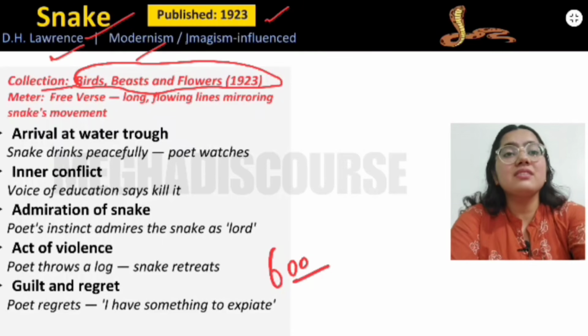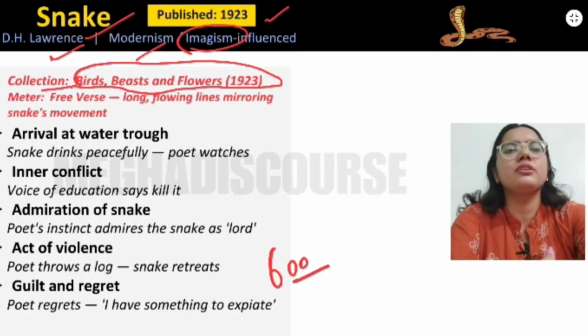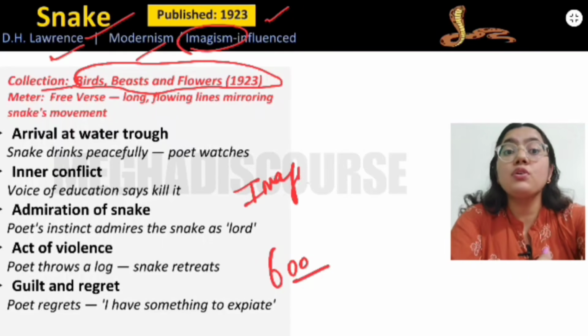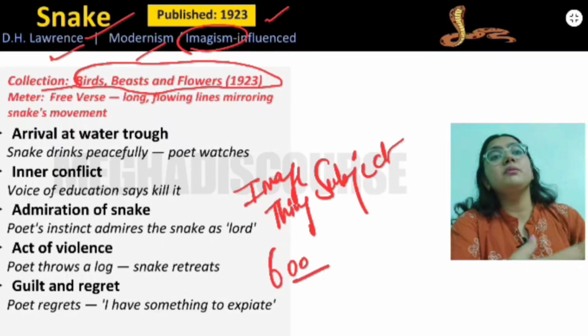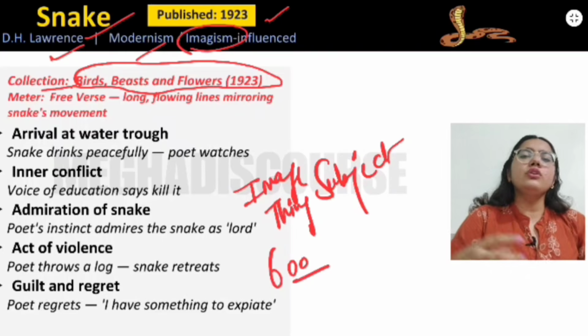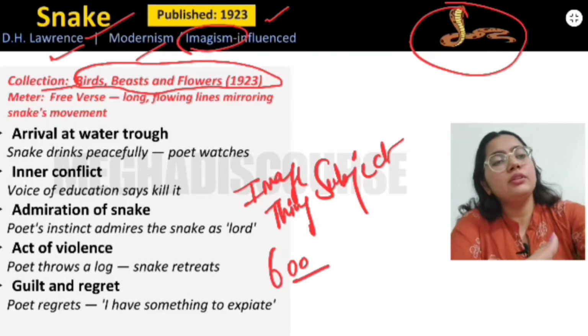First, we should know about the movement. So first we have this imagism movement. What is imagism movement? Where the focus is on the image, where the focus is on the thing, or we can say the subject, right? So this is known as imagism. Let us see how. If there is a snake, then my focus would be on the snake only.